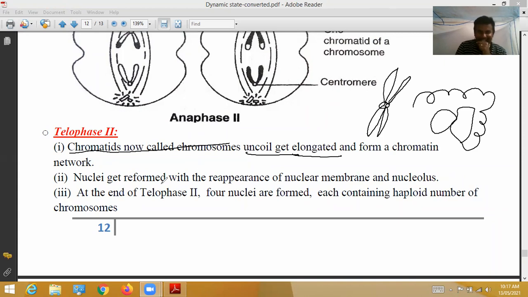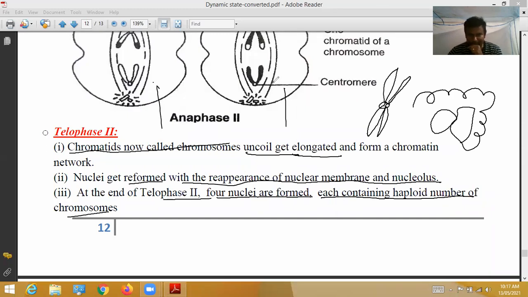Same as telophase in mitosis. Nuclei get reformed with the reappearance of nuclear membrane, nucleolus, Golgi complex, and all remaining intracellular organelles in telophase. At the end of telophase 2, 4 nuclei are formed, each containing a haploid number of chromosomes. Here, one cell, one cell. Now these two cells become 4.